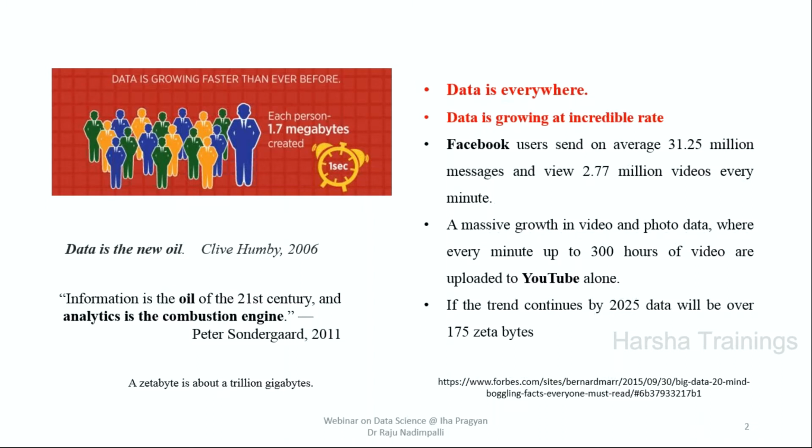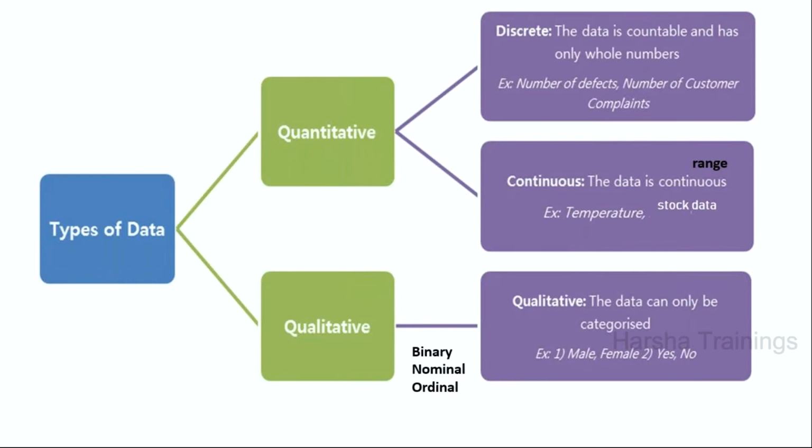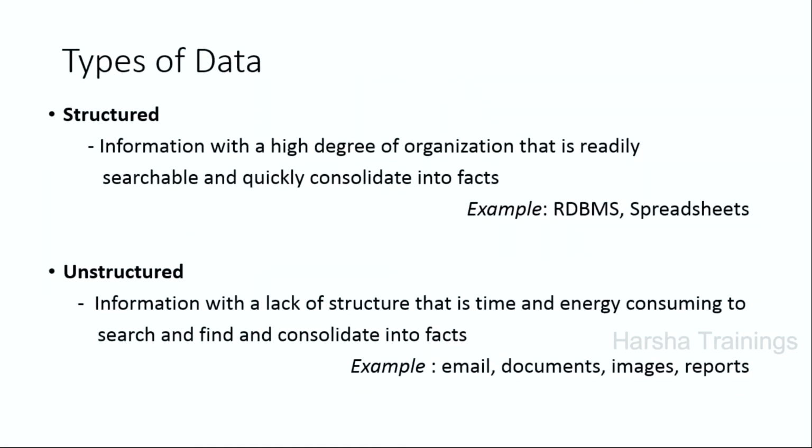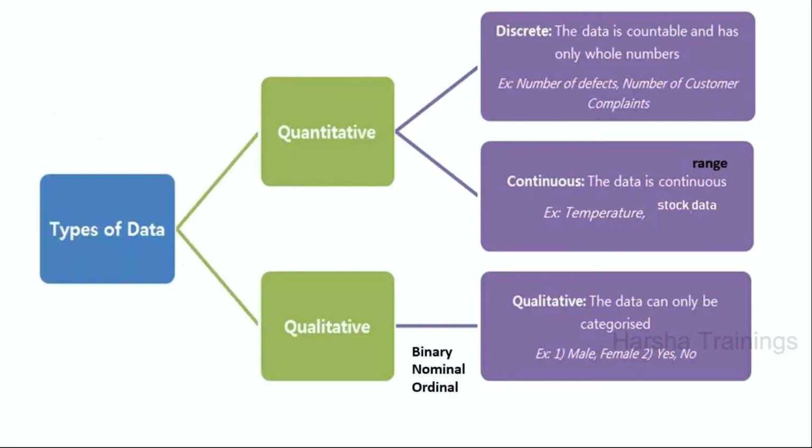Yesterday, I discussed what data is and different kinds of data, such as structured data and unstructured data in one way. Another kind of classification which we are going to use regularly is that data can be divided into quantitative data and qualitative data. Quantitative data means the data will be represented in the form of numeric. Qualitative data means we are going to represent the data in the form of categorical data.